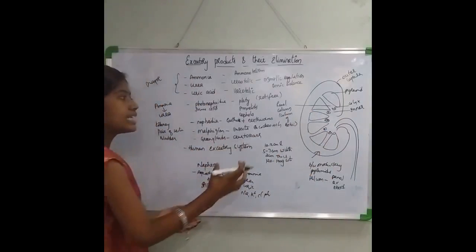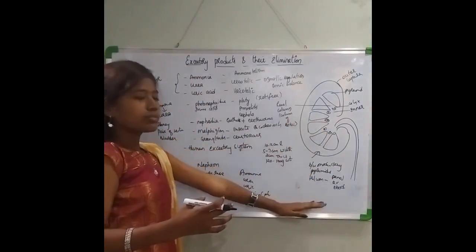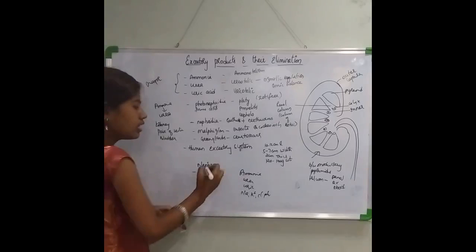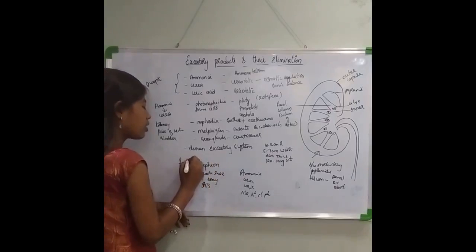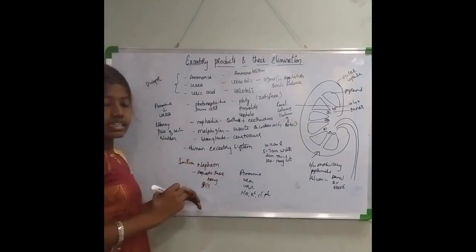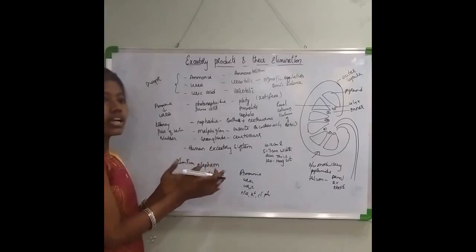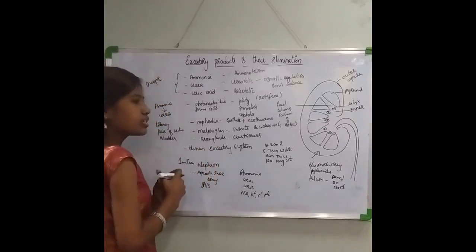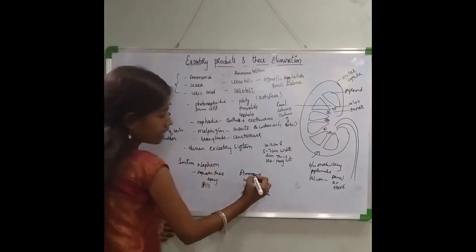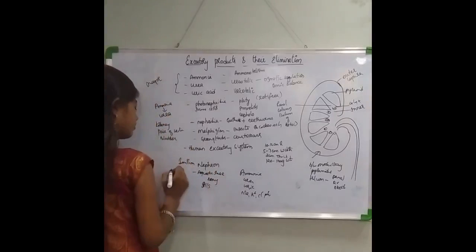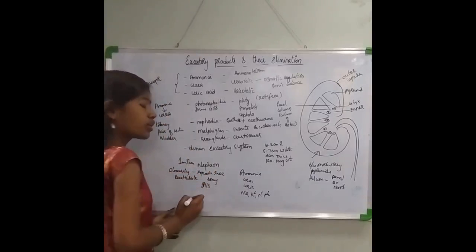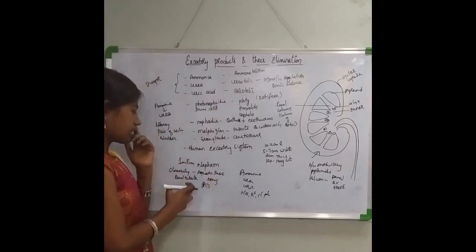Now we have completed the kidney. It also consists of a structural and functional unit called the nephron. There are about 1 million nephrons in each kidney. So these nephrons are the structural and functional unit of the excretory system. How are these nephrons formed? The nephron is divided into two parts, the glomerulus and the renal tubule.